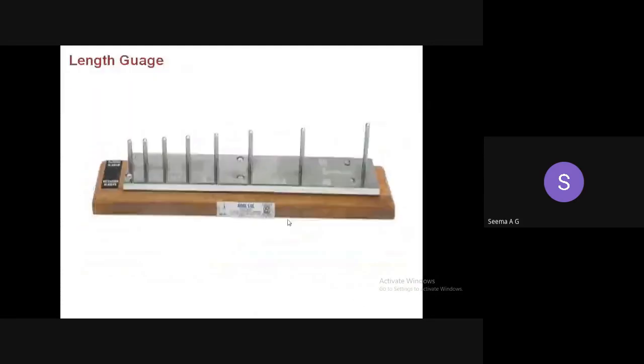so this is the length gauge. So here also you can see the sieve numbers specified here: 40 to 50, 50 to 31.5, 25 to 20, 20 to 16, likewise. The sieve specification is given. So the aggregate passing through 50 mm IS sieve and retained on 40 mm IS sieve. So the grouping of aggregates is everything the same as that for the flakiness index test. So the aggregates are kept separately.